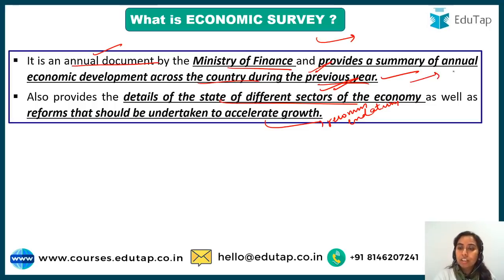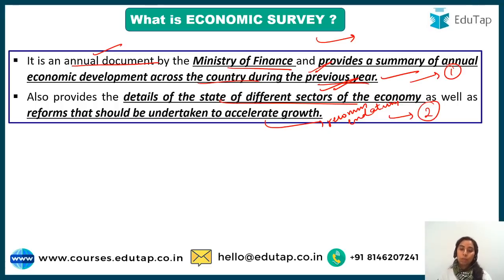The very first point, that is the summary of economic developments across the country, is related to volume 1, while your state of different sectors is related to volume 2. The state of different sectors would be telling about the various facts and figures. So volume 2 is data heavy, while your volume 1 is not data, rather it is analytical based, right? What all has been done or even the recommendations are there.